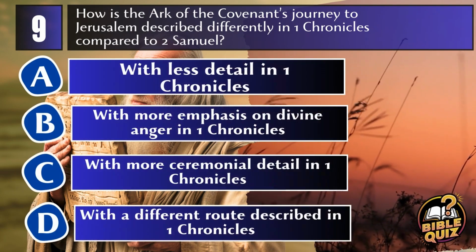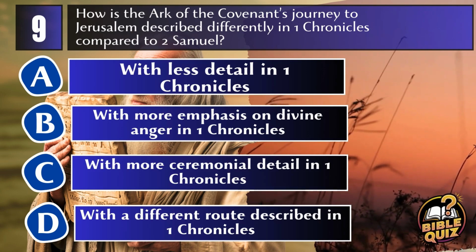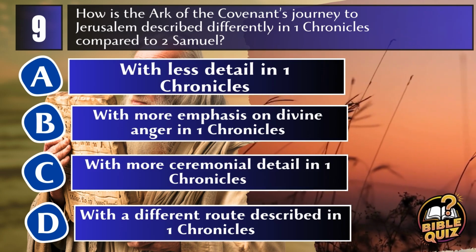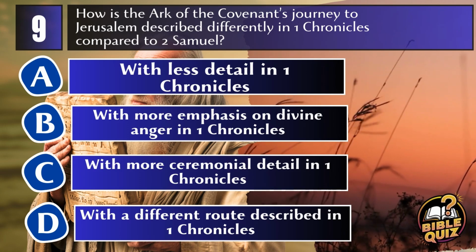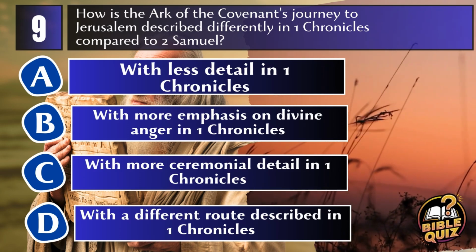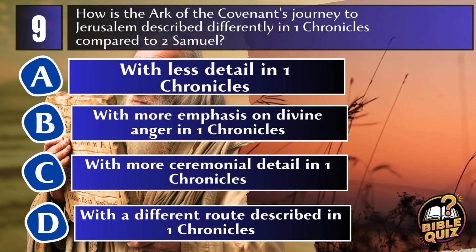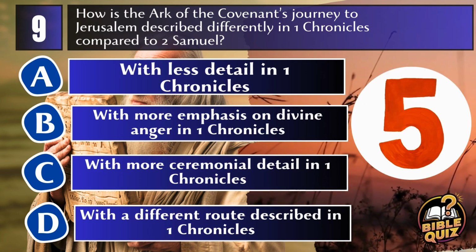Question 9. How was the Ark of the Covenant's journey to Jerusalem described differently in 1 Chronicles compared to 2 Samuel? A. With less detail in 1 Chronicles. B. With more emphasis on divine anger in 1 Chronicles. C. With more ceremonial detail than 1 Chronicles. D. With a different route described in 1 Chronicles.